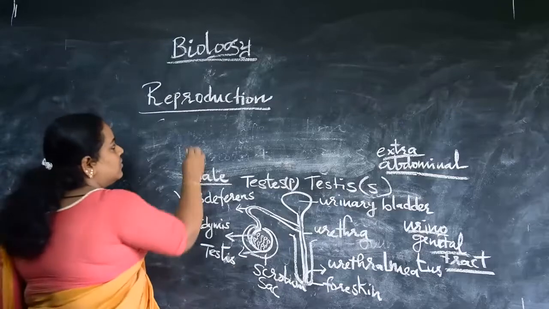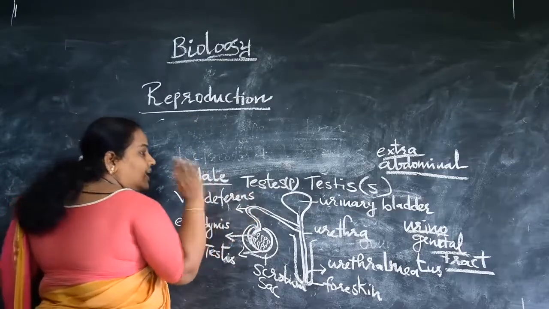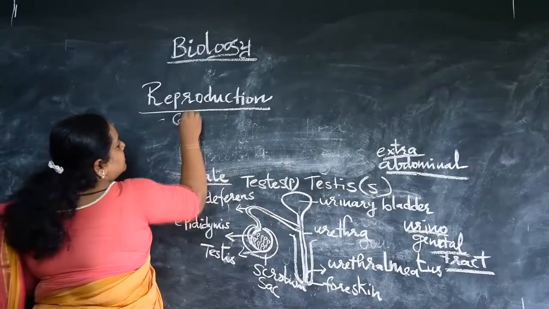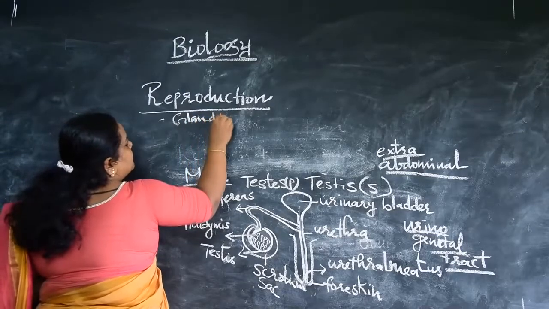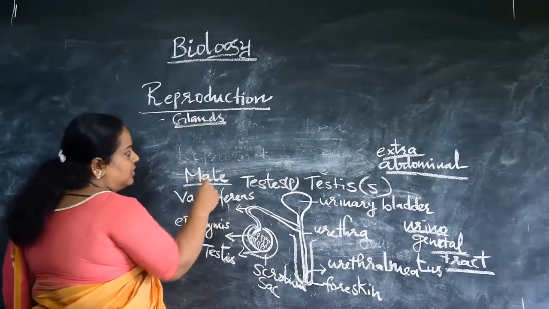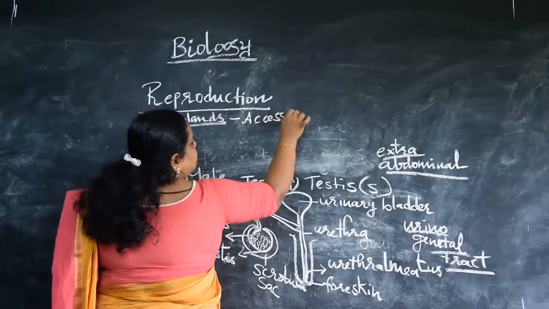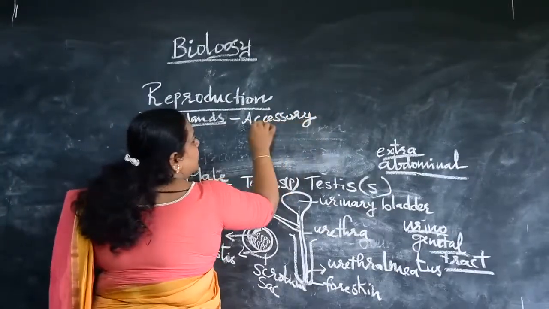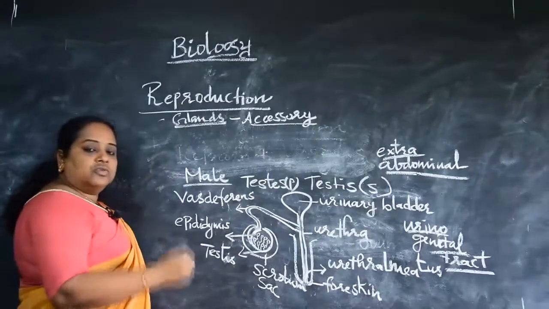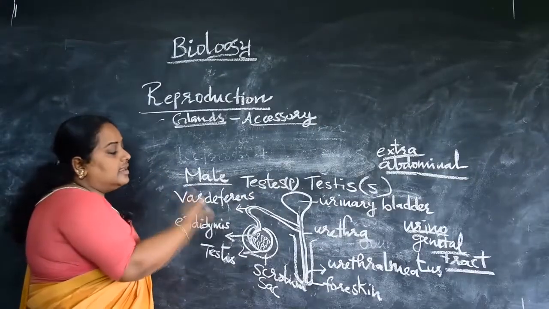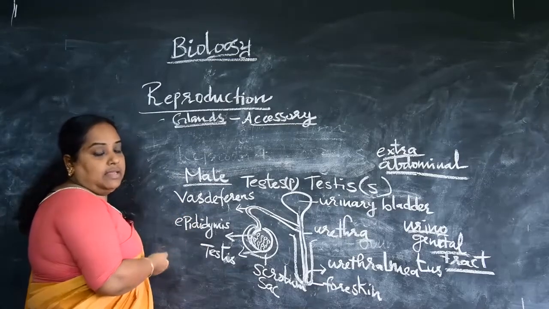We will see how. So there are three glands associated with the male reproductive system, and those glands are called accessory glands. So what are the accessory glands related to the male reproductive system?